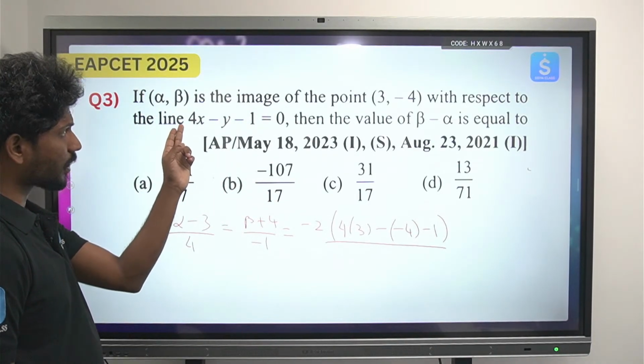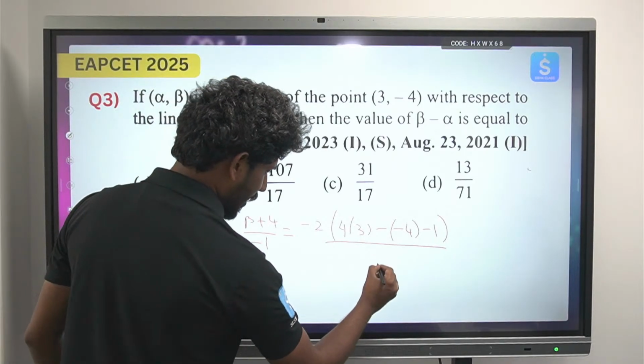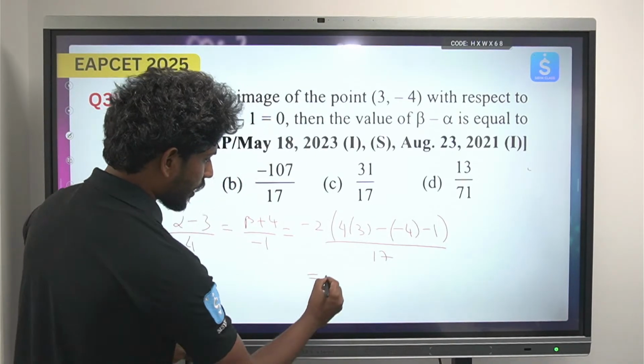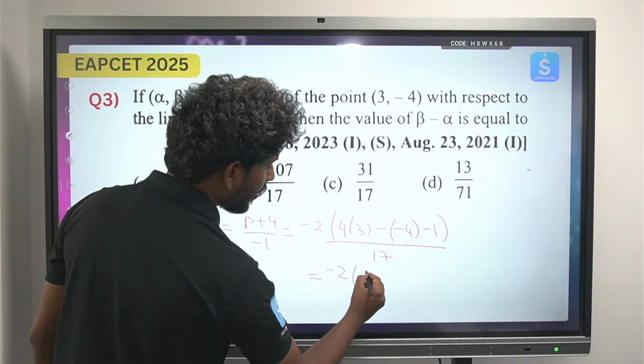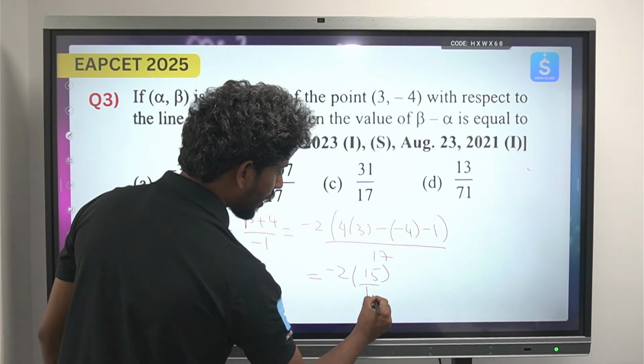Here a square is 16, 16 plus 1 is 17. So this will be minus 2 times 4 into 3 is 12, 12 plus 4 is 16, 16 minus 1 is 15, by 17.